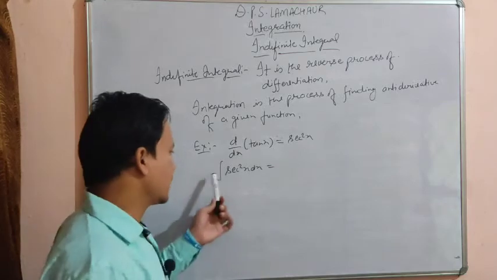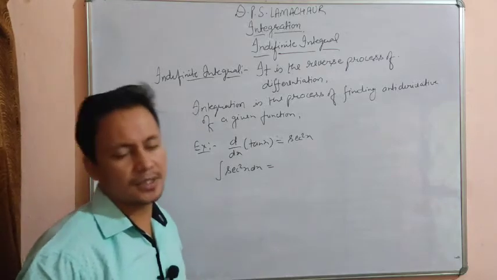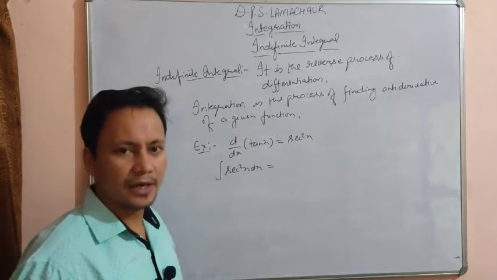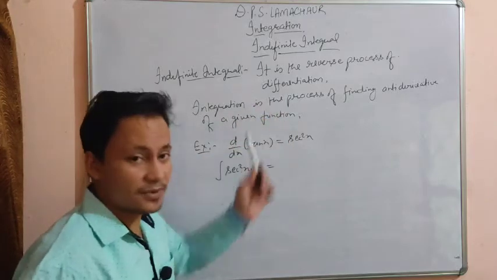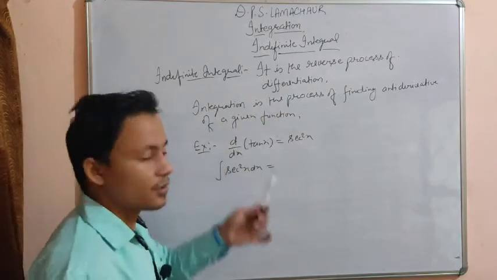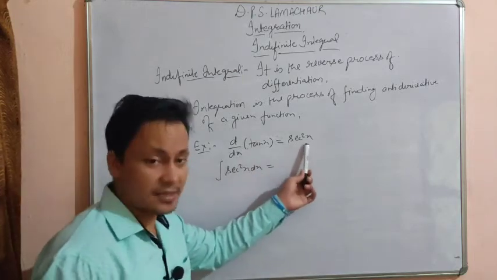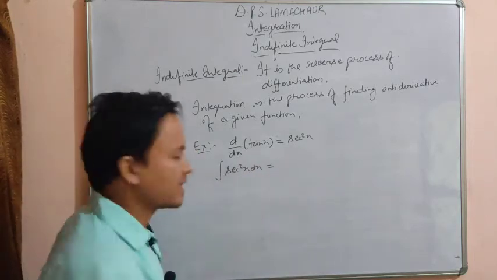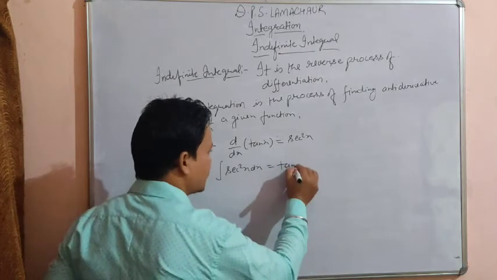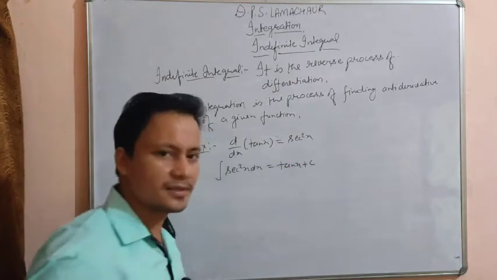I told you what is integration, what is indefinite integration. It is the reverse process of finding derivative. It is the reverse process of differentiation. Either you can say it is the process in which we find the antiderivative. So derivative of tan x is sec square x. So antiderivative of sec square x is tan x plus integration constant c.